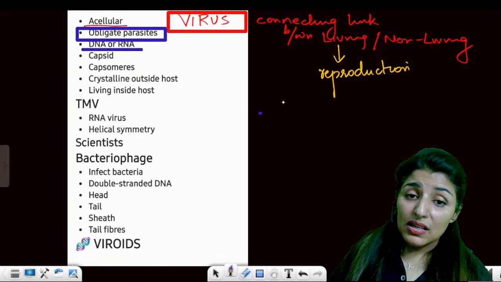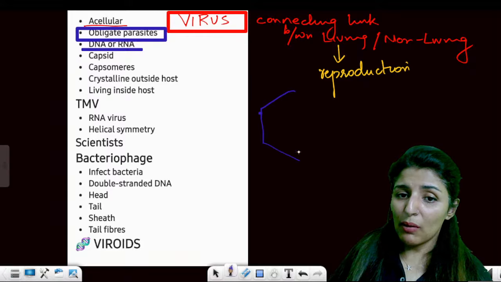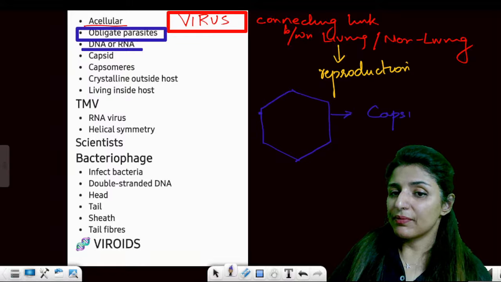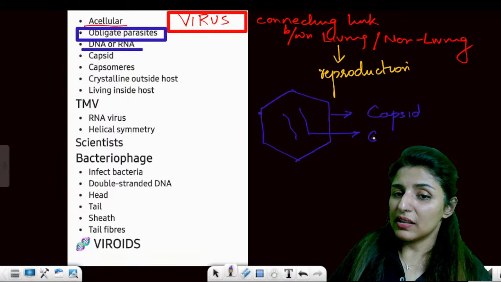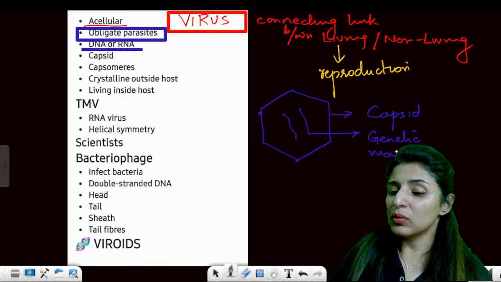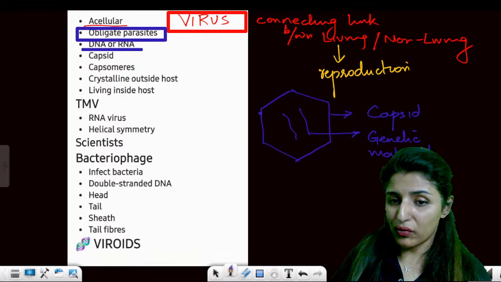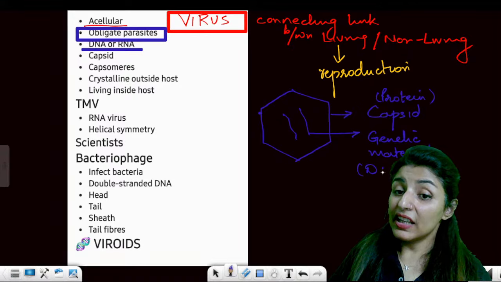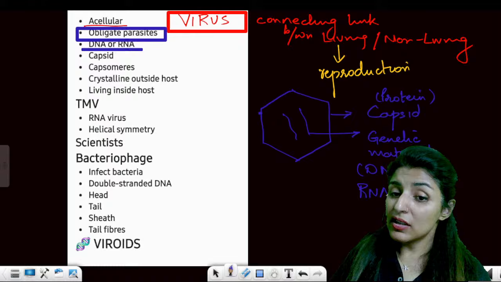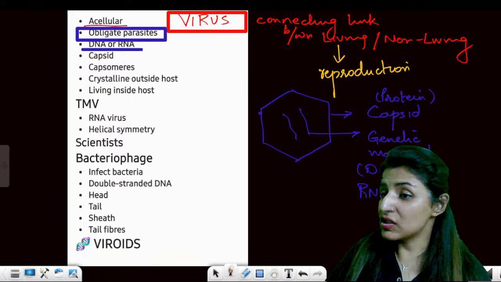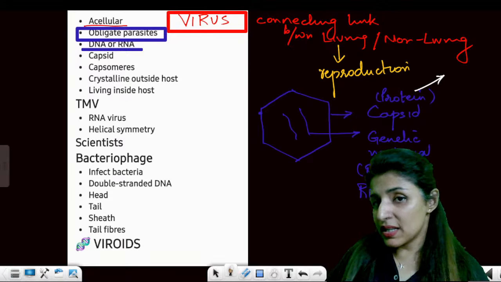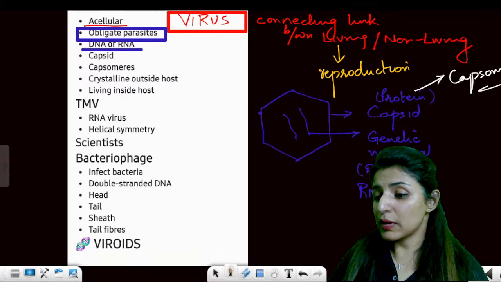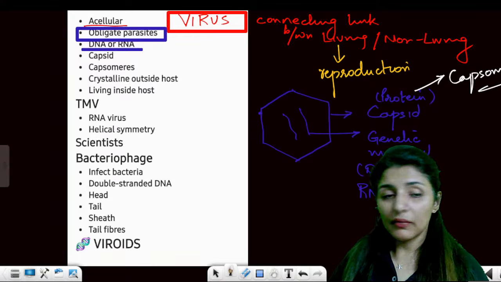Okay, then see, virus is made up of two components. This is the protein covering known as capsid, and inside it has the genetic material. These are the only two things which a virus consists of. Right? Capsid, the cover, which is made up of protein, and genetic material will either be DNA or be RNA. There is no such virus till now which has both the genetic material. Now, this capsid is made up of smaller units, and the smaller units are known as capsomeres. Are these points clear? Clear? Okay.